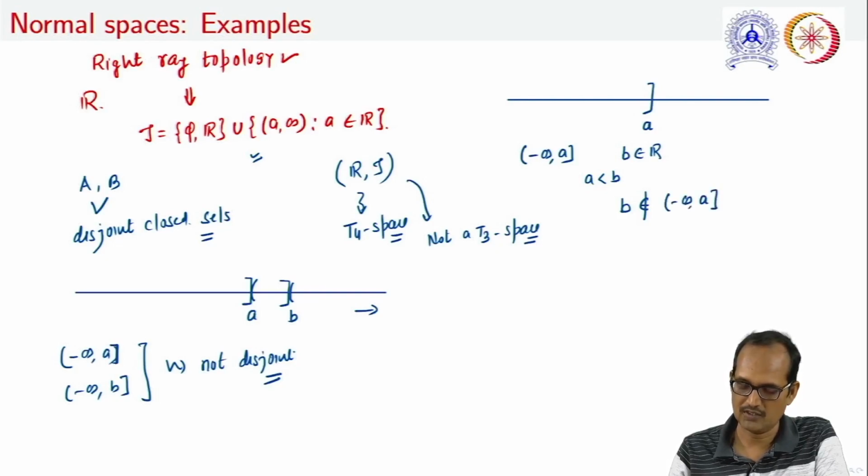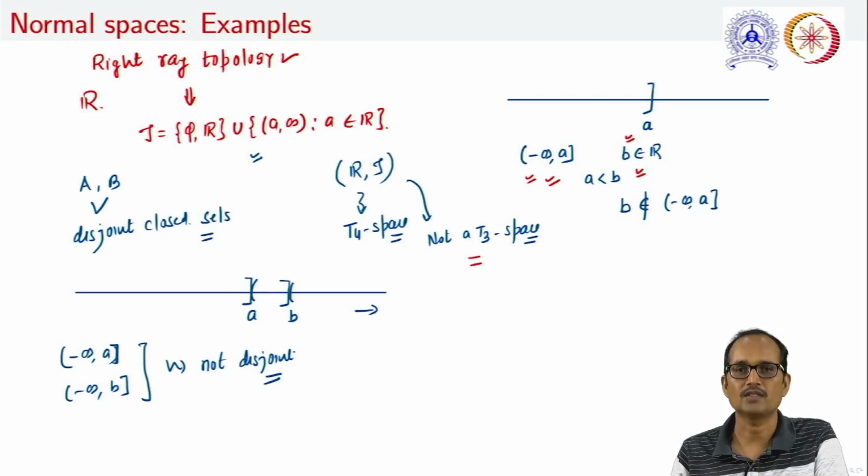But the question is, can we find two disjoint open subsets of R, one containing this closed set and another containing this b? Answer is no, because the open set which is containing this closed set will also contain this element. Therefore, this is not a T3 space. Question is whether this space is normal. Just think on it.